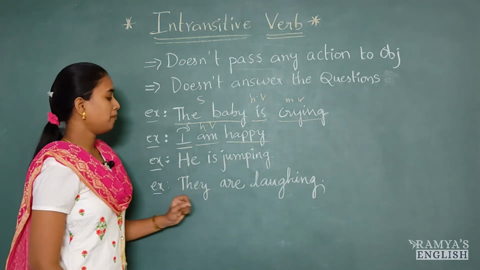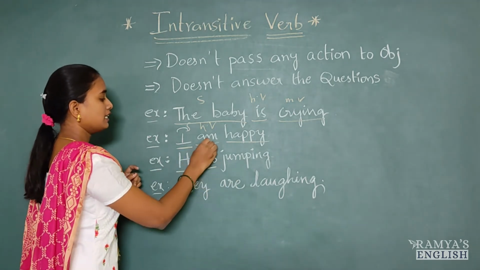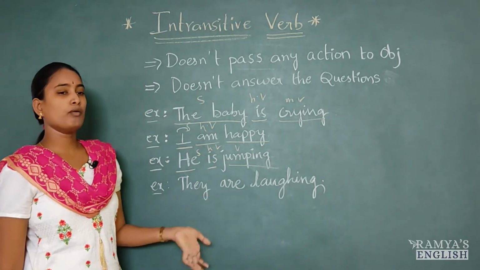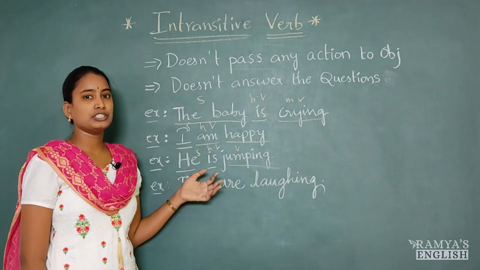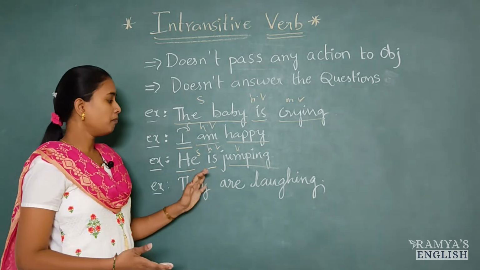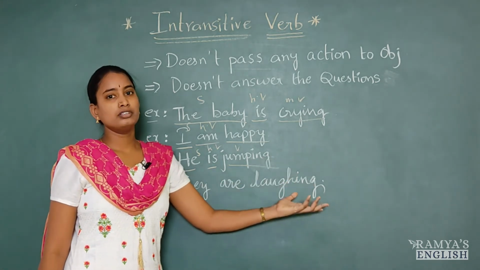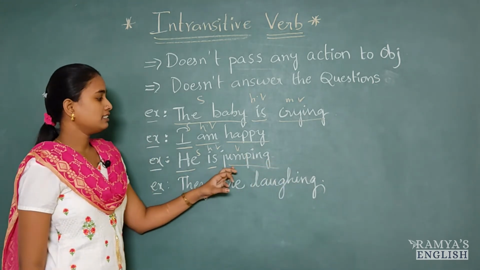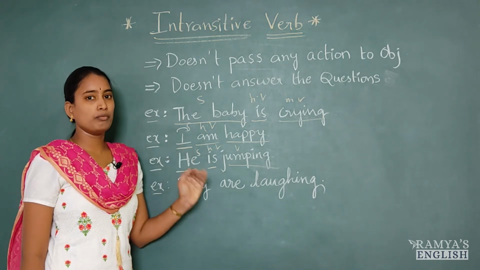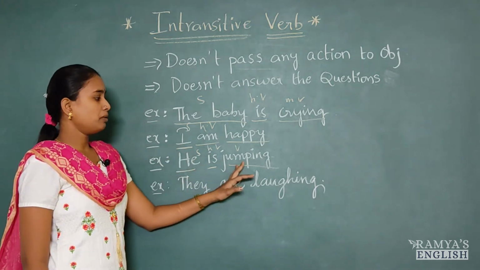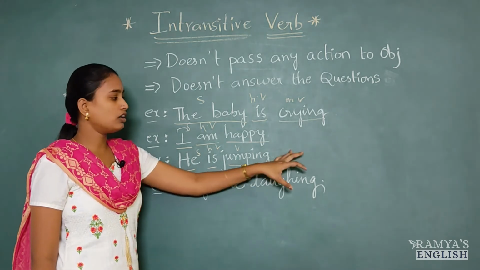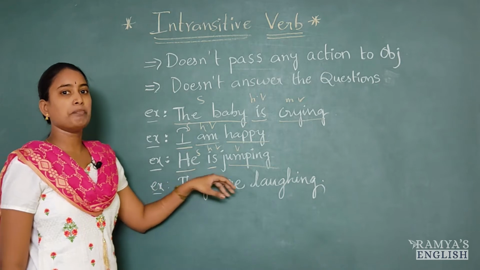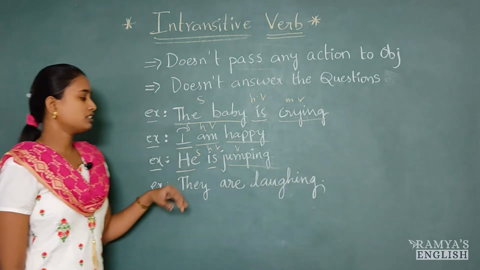Here he is jumping. He is subject, is helping verb, jumping is main verb. So he is jumping what? It's just an action. He is doing something. So he is jumping on who? On what? It is not mentioned in the sentence. So that's why this jumping is intransitive verb, because that jumping action is not transferred onto any object. It is performed by the subject. He is not passing that action to object here.